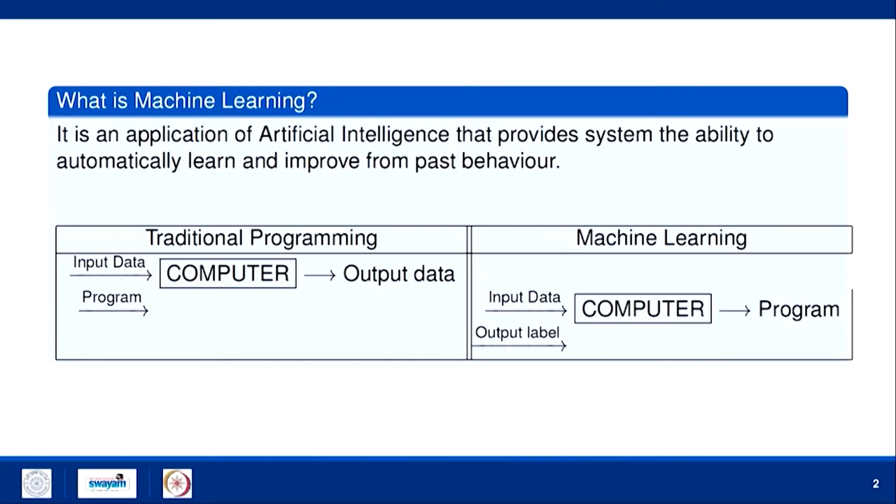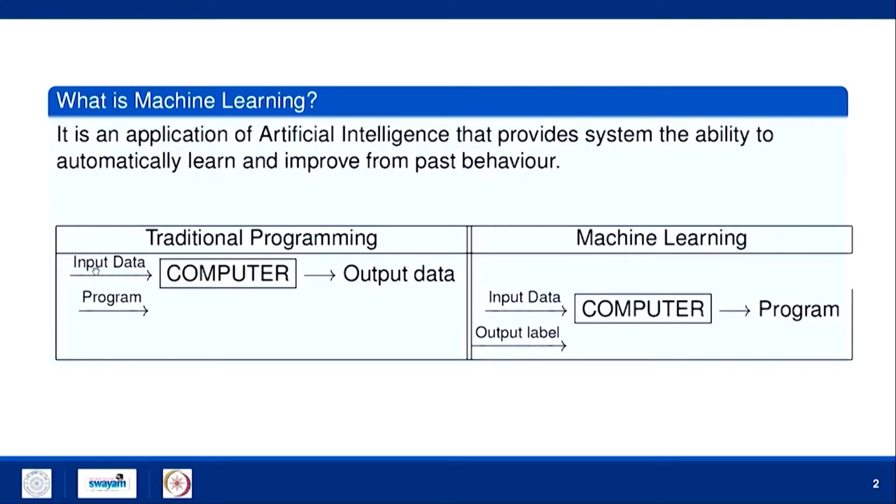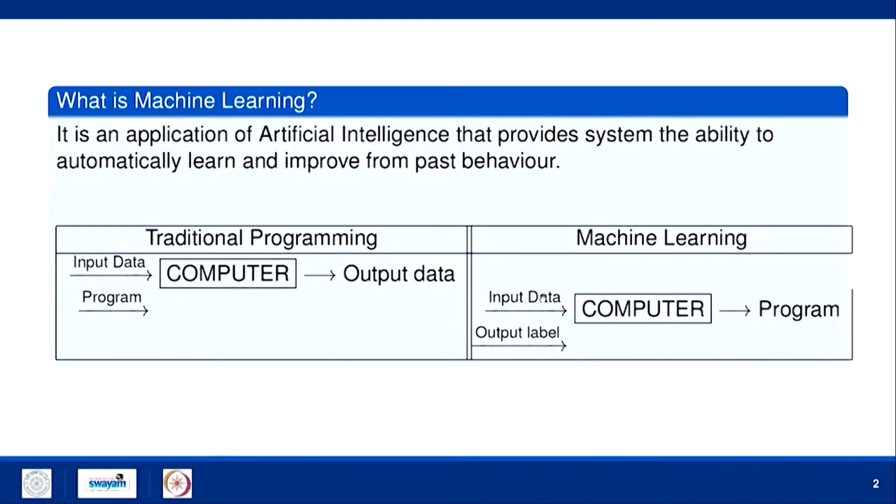All of you are aware of traditional programming. What did we used to do in classical programming? We have input data and a program. We feed these two things to the computer and we get output data. However, machine learning is different. In this we have input data and output.